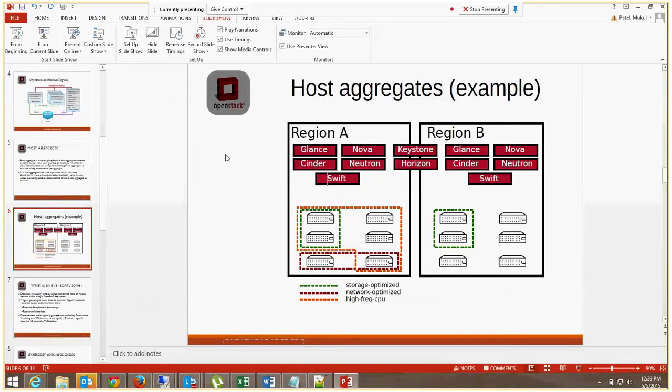So any question for this host aggregate? No, it's clear. Yeah, okay.